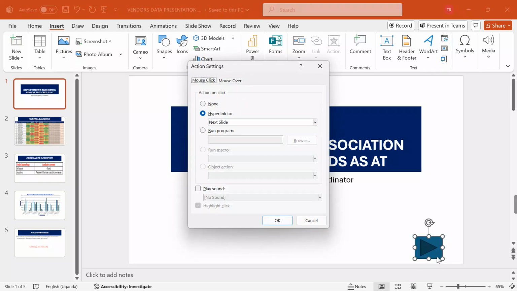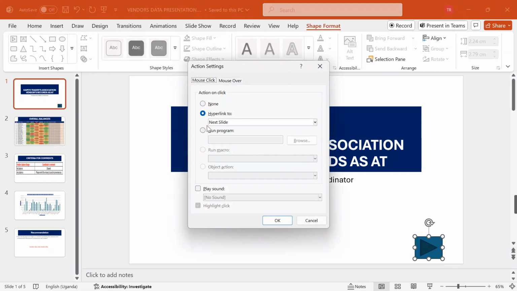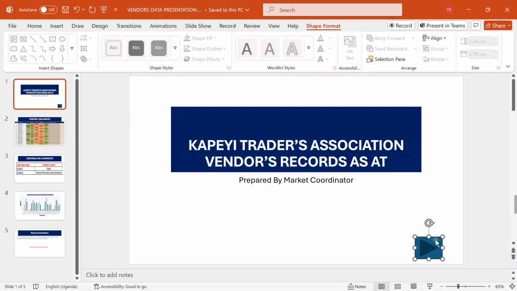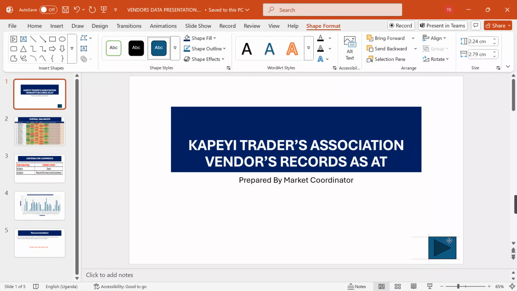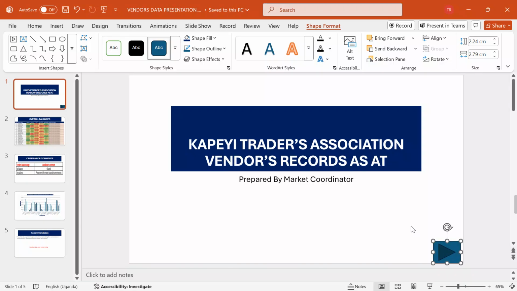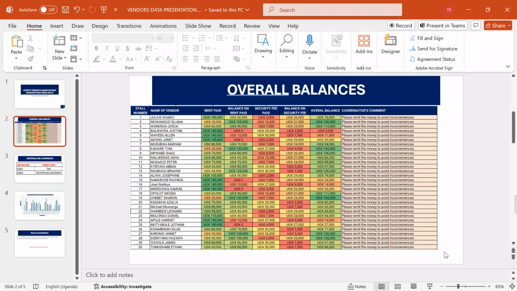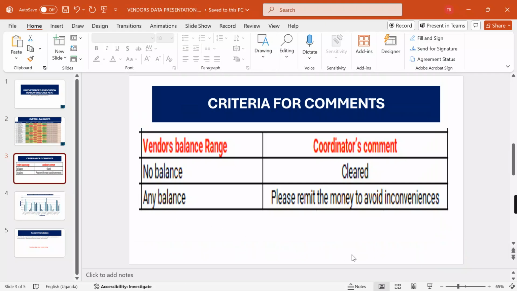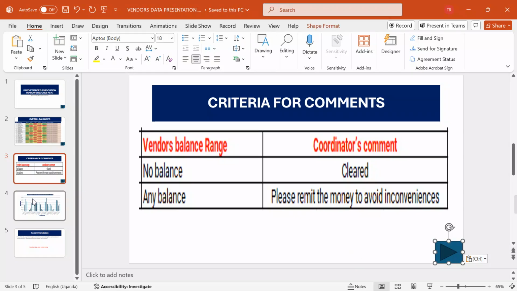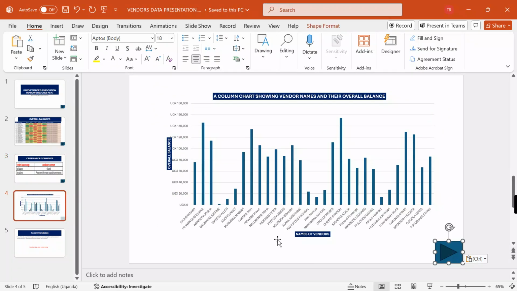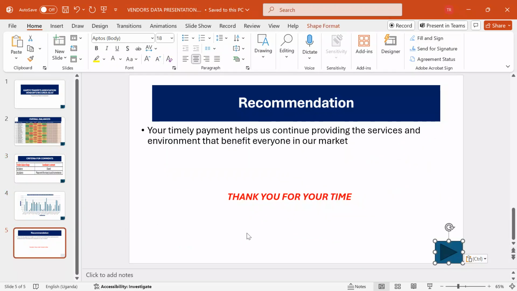I put an action button here. I make sure that this action button is linked to the next slide, the way you see here, and then I click OK. I can now just decide to copy this action button and then paste it on the other slides. Let me reduce the size here. I paste one here, I move here and paste one here, and again one there, and one there.